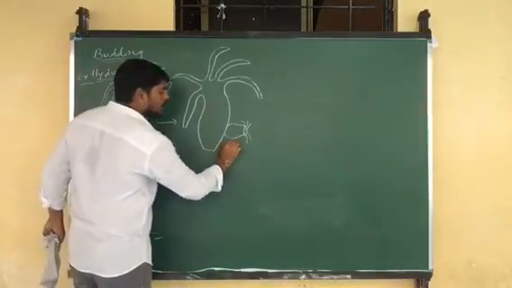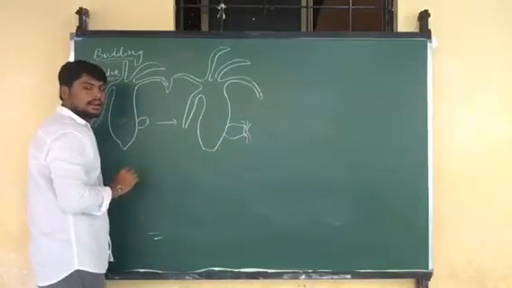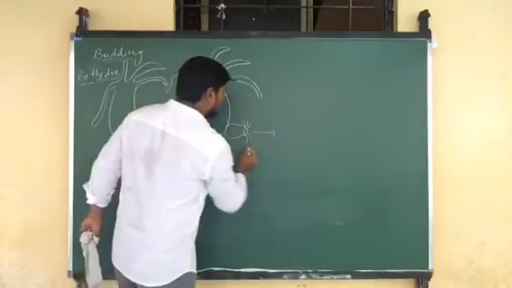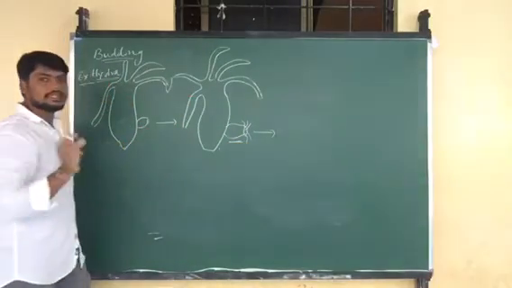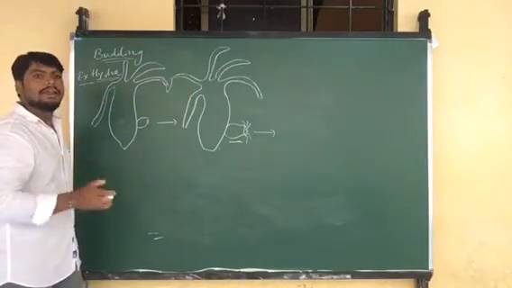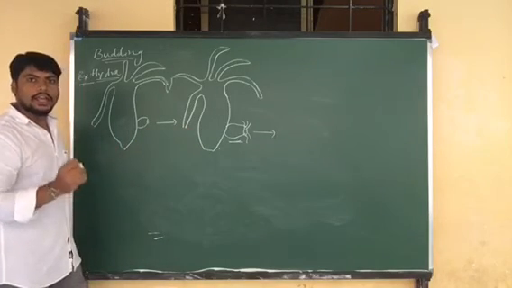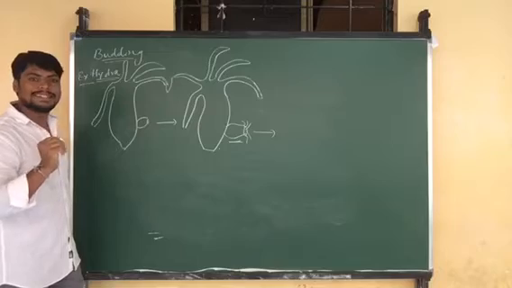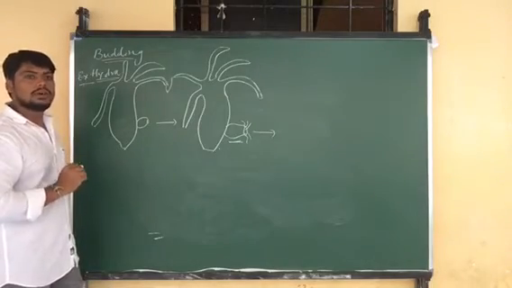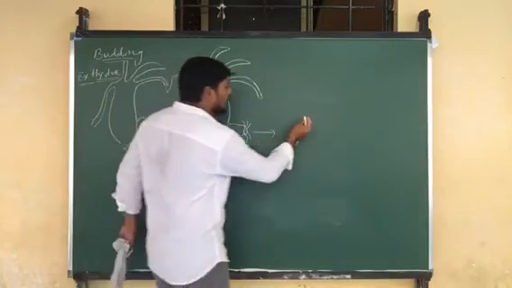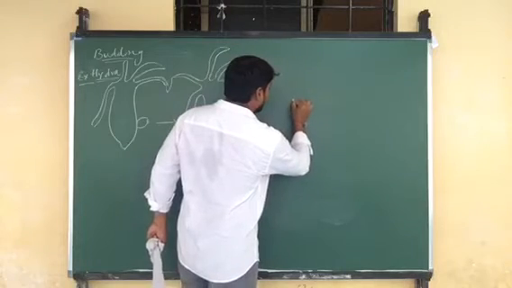So complete development occurs. Now after maturation of this small bud, it detaches from the parent body and develops into a complete individual. So a new individual is formed.